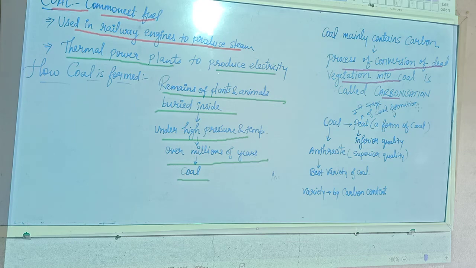Okay, now one further thing that I have written over here is that coal is having variety. Coal is having variety. So I have written here two names, peat and anthracite. Peat is obtained in the very first stage of coal formation.